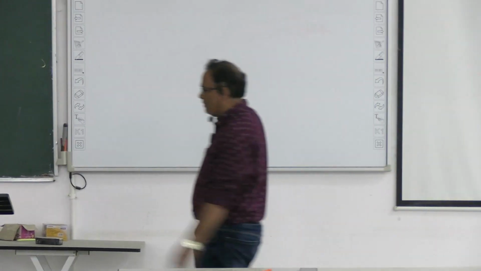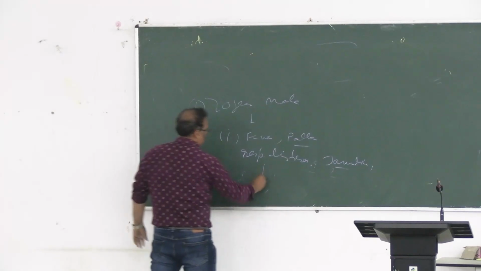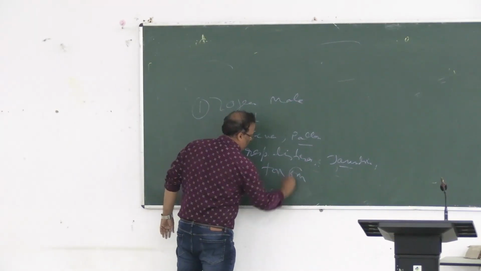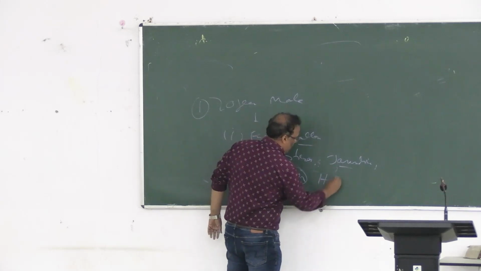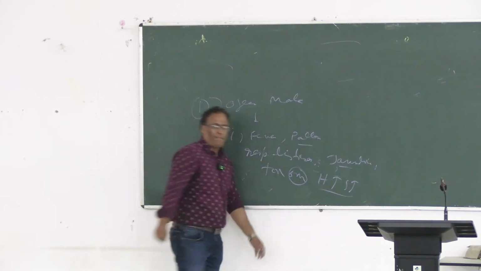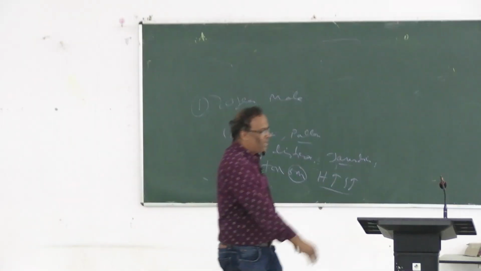Suppose fever for the last 6 months. Hepatosplenomegaly: hepato means liver, so both the liver and spleen are enlarged on palpation.